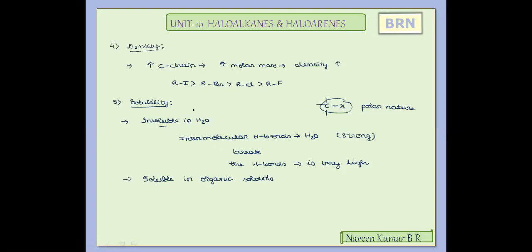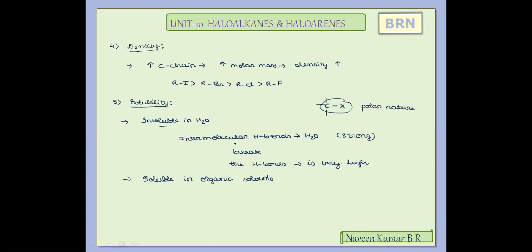The main reason why they remain insoluble in water is that, although they are polar in nature, the energy needed for the alkyl halides, once they are added in water, to break the intermolecular hydrogen bonds, which are very strong in nature, is high. So it requires a high expenditure of energy, and these alkyl halides, once they form the new attractive forces with water, release very little energy.